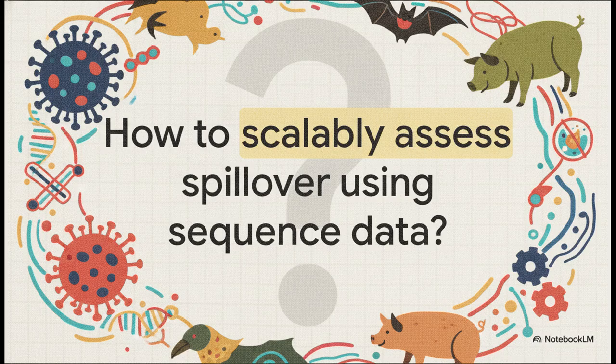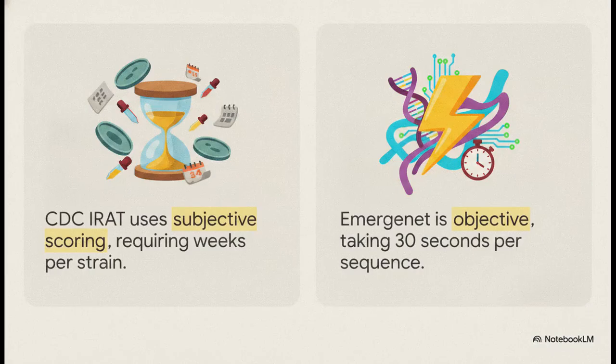We're literally drowning in next-generation sequencing data from thousands of wild strains every single year. But having the data is one thing. Having the rapid analytical tools to process it without relying on painfully slow, manual in vitro assays is another entirely. Let's put this into perspective. Right now, the gold standard is the CDC's Influenza Risk Assessment Tool, or IRAT. But IRAT relies heavily on subjective subject matter expert scoring and experimental assays, like ferret transmission studies. Those can take weeks, sometimes months, to compile for just one single strain.